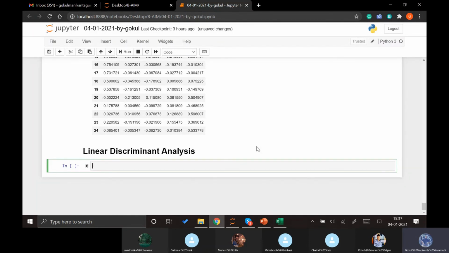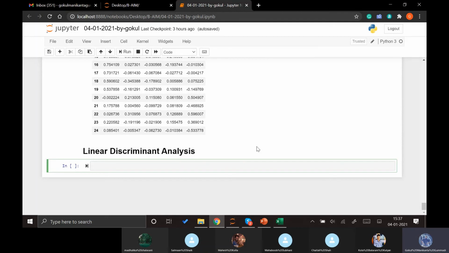Only such data sets can be applied to linear discriminant analysis. If you have any categorical variable in your input variables, or if your outcome variable is continuous, linear discriminant analysis doesn't work. It only works when your input variables are continuous numbers and your output variable is categorical.